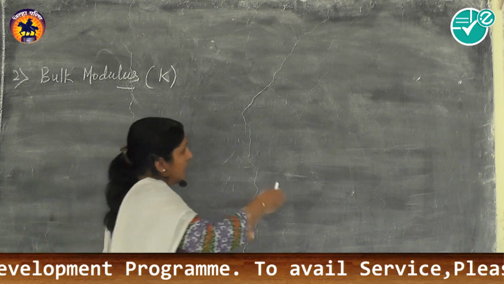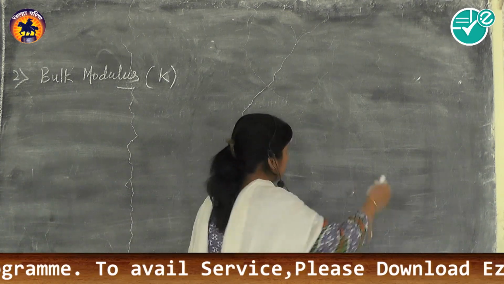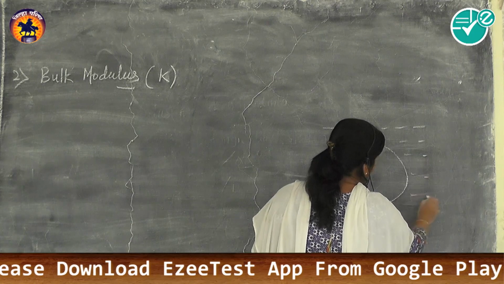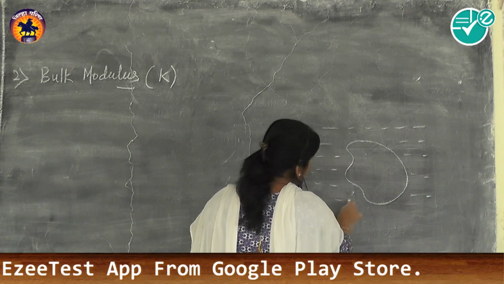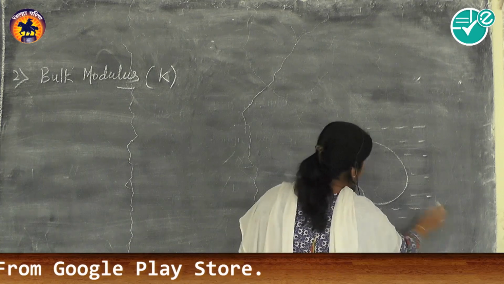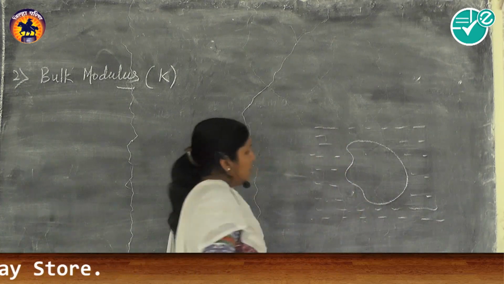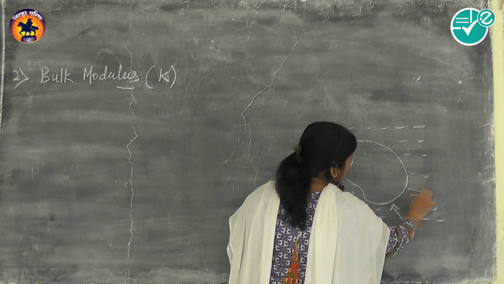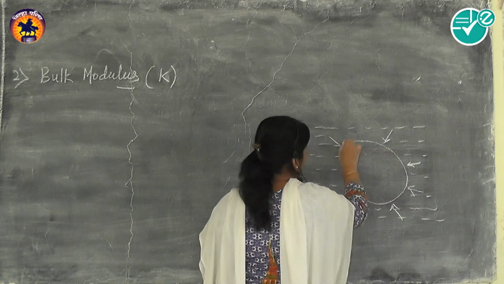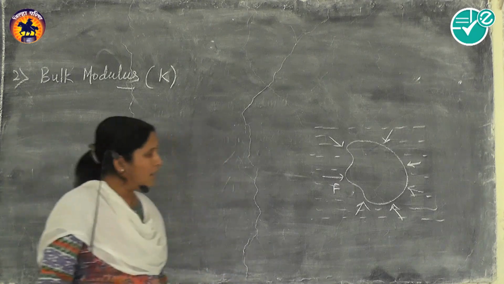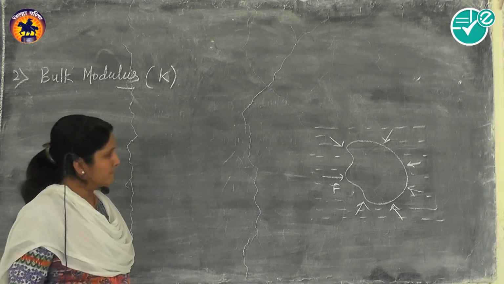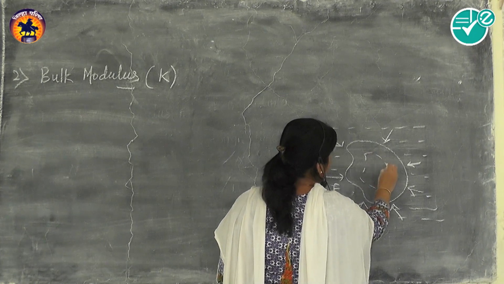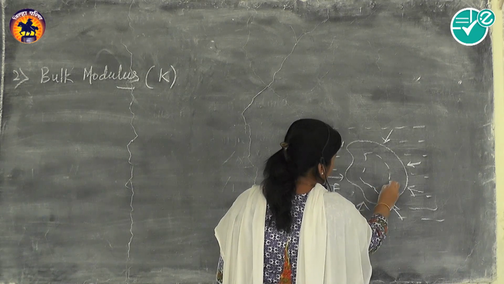For this again we take the example of that rubber bladder, or we can say that there is one solid, we take another example, and this solid is kept in a liquid. Now when this solid is kept in this liquid, the liquid exerts force on this solid from each side, and because of that the volume of this decreases.